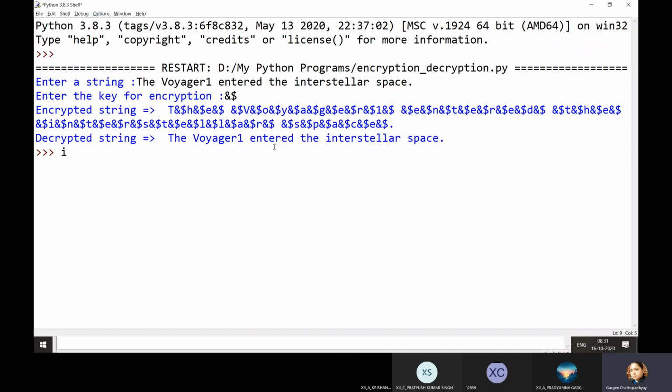So I'm going to run it in the interactive mode only. Import random. First of all, we have to do this. If you just check help on random, you will get a complete idea about what is there.